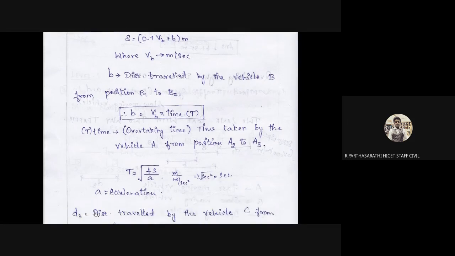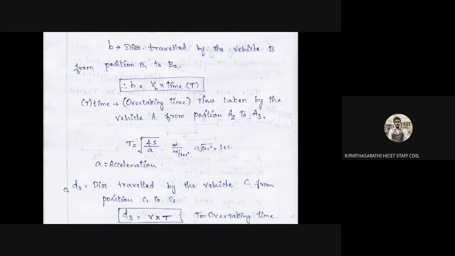A is the acceleration. D3 is the distance traveled by vehicle C from the position C1 to C2. The opposite vehicle also travels in its lane, and after crossing that vehicle you take the right, moving at the raised speed, cross B, and reach A3.